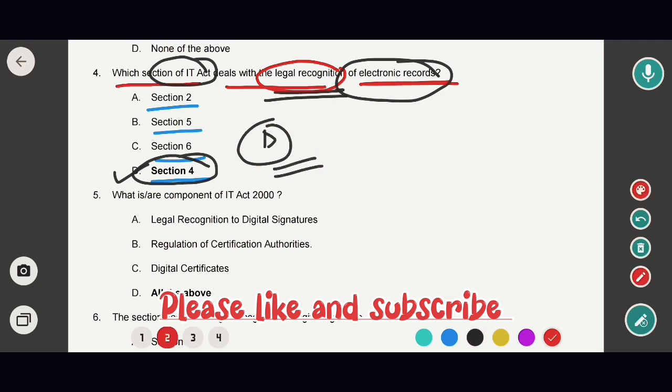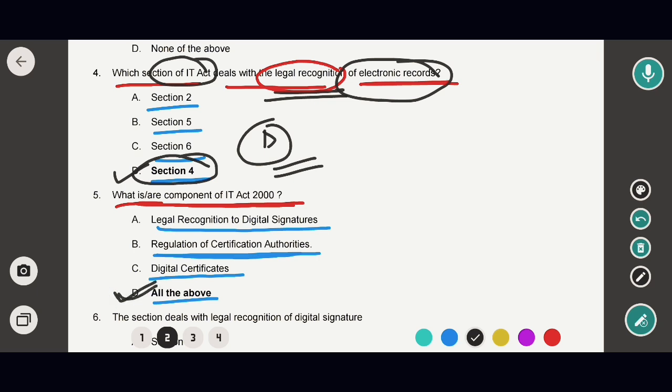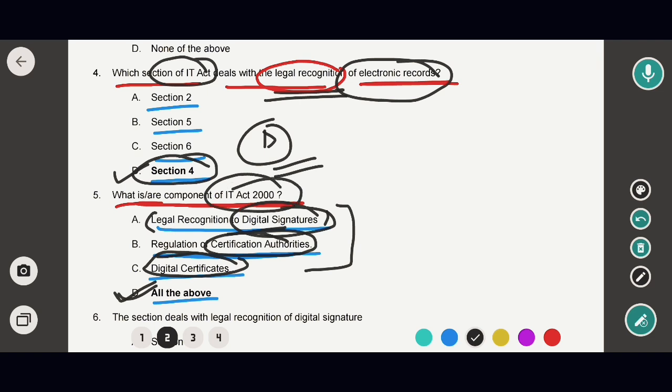Okay, now moving to the next question. What are the components of the IT Act? Very important question. Options: A, legal recognition to digital signatures; regulation of certification authorities; digital certificates; all of the above. The correct option would be option D. That means legal recognition to digital signatures, regulation of certification authorities and digital certificates are all components of the IT Act 2000.